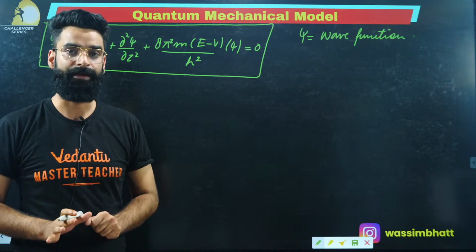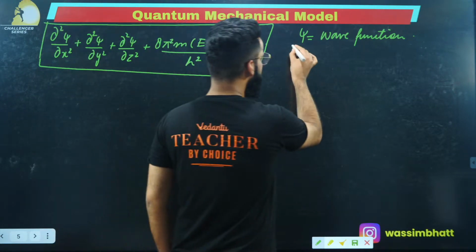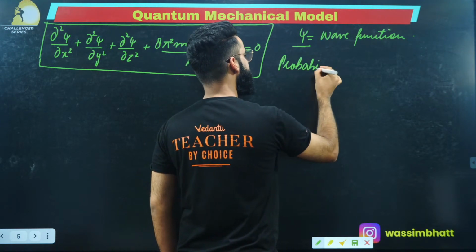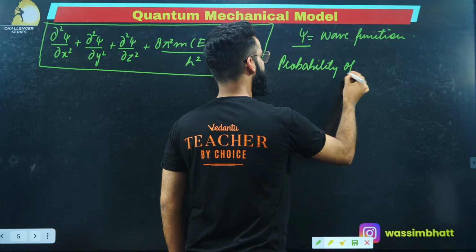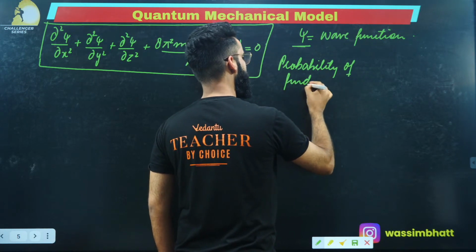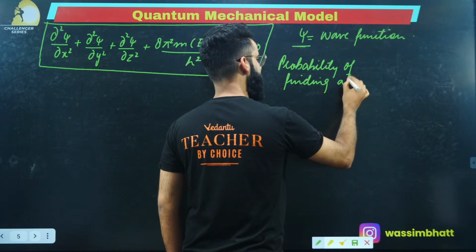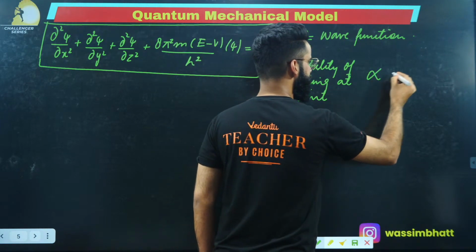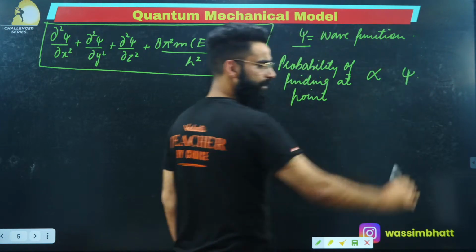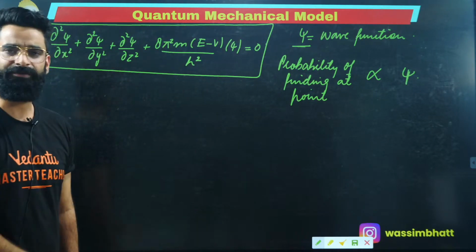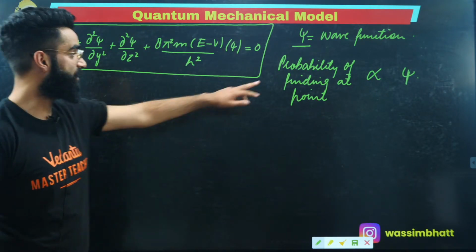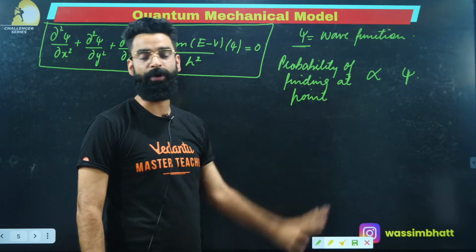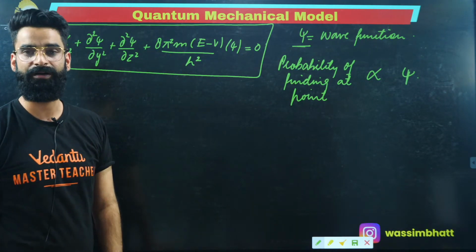Now remember, the probability of finding the electron at a point around the nucleus is directly proportional to the value of psi. The more the value of psi, the wave function of the electron, the more is the probability of finding the electron at a point around the nucleus. Remember this as well.